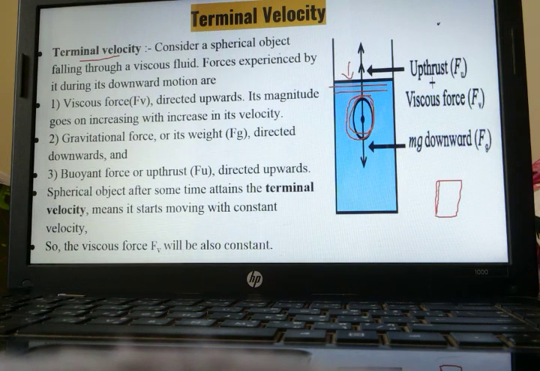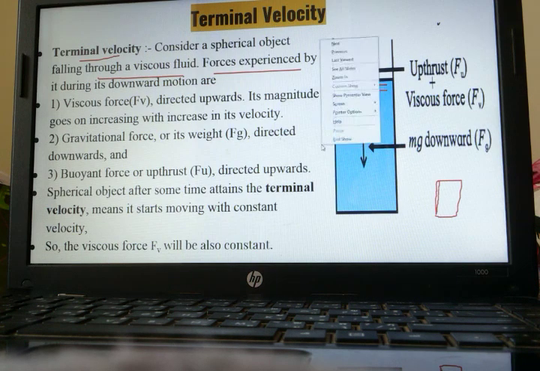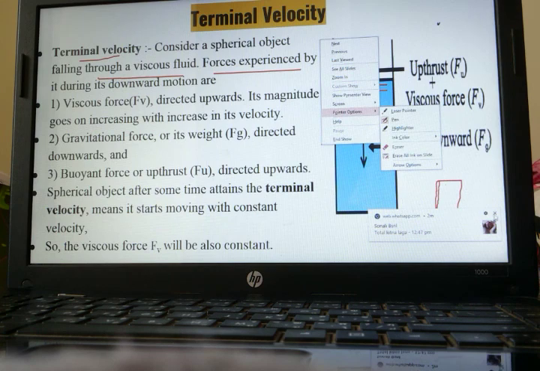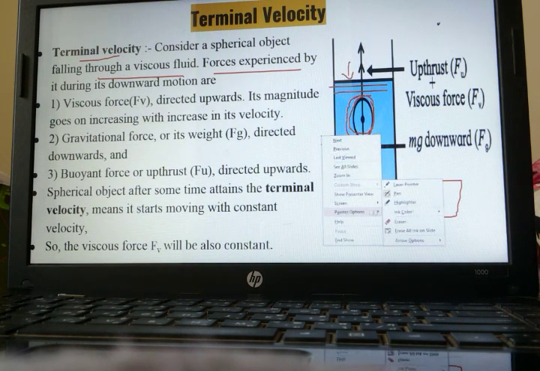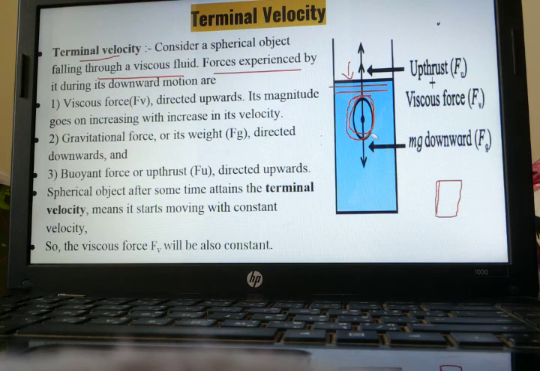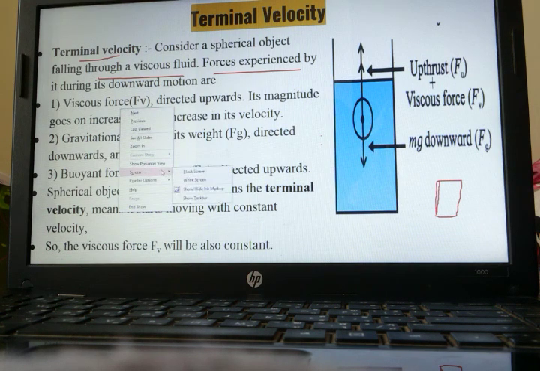Now, consider a spherical object falling through a viscous fluid. This is a spherical object which is moving through a viscous fluid. Now, the force experienced by it during its downward motion, when it is moving in a downward direction, can be calculated. There are n numbers of forces acting on it. We will see whatever force is acting on it.